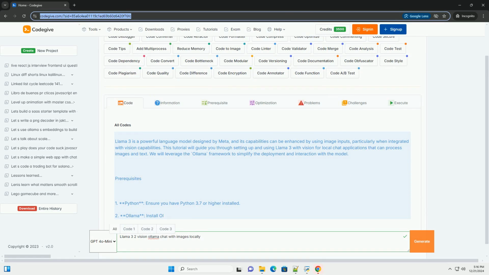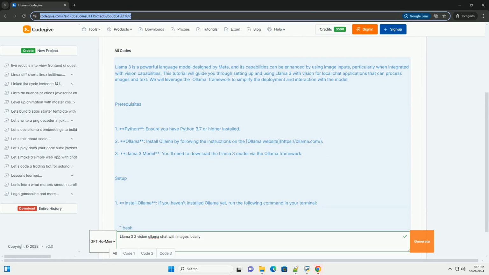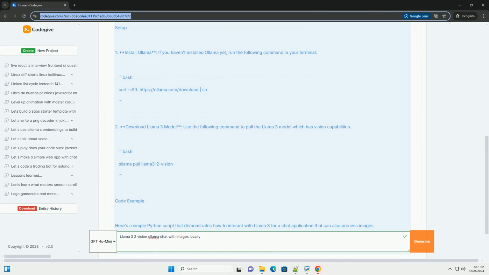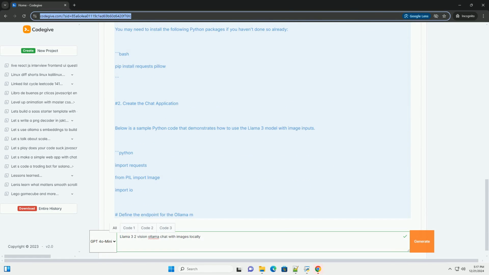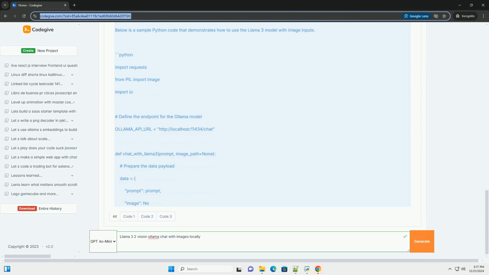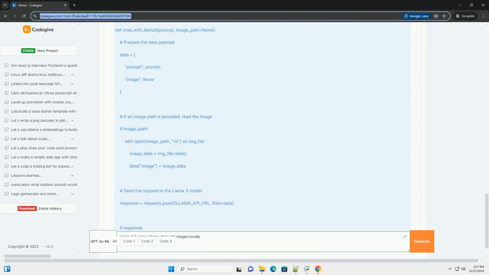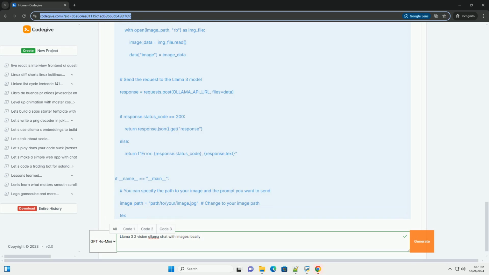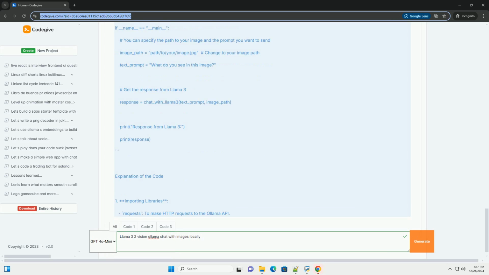Llama 3 is a powerful language model designed by Meta, and its capabilities can be enhanced by using image inputs, particularly when integrated with vision capabilities. This tutorial will guide you through setting up and using Llama 3 with vision for local chat applications that can process images and text. We will leverage the Ollama framework to simplify the deployment and interaction with the model.